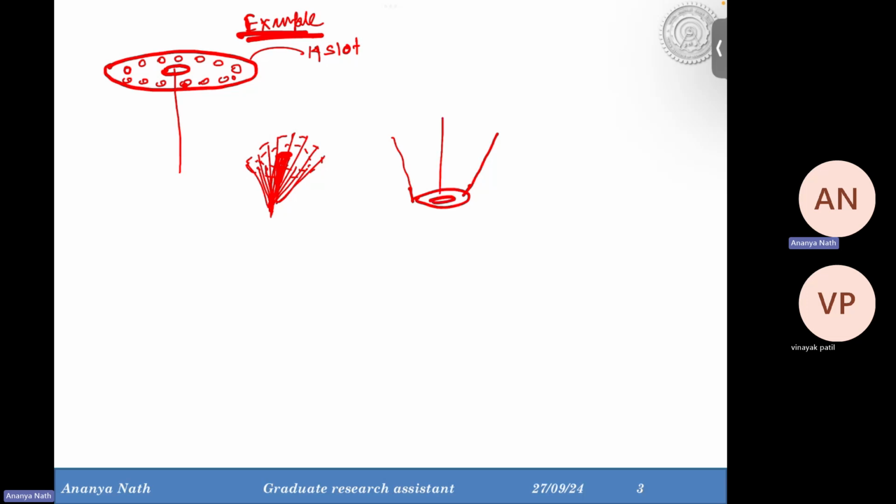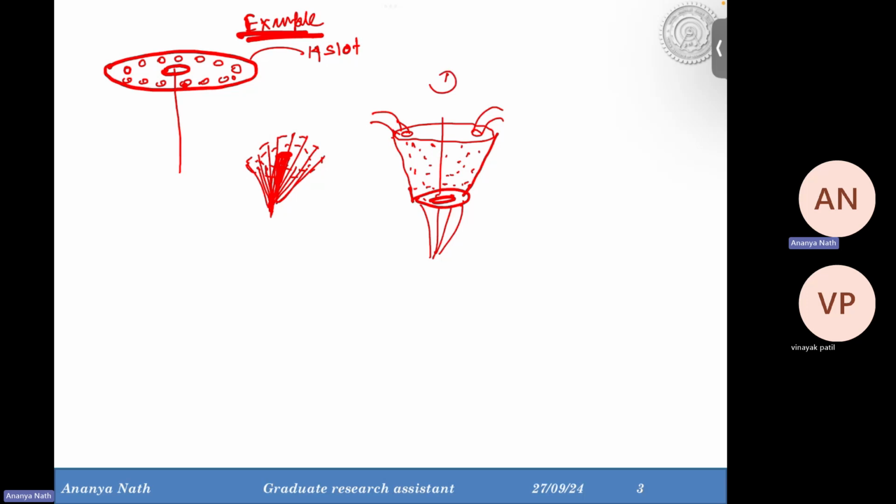In the same nozzle, the pipe from the powder hopper will connect, and the powder comes into the whole nozzle and comes out from the slots. Okay, but there can be different arrangements also.